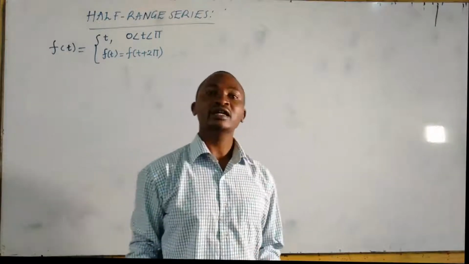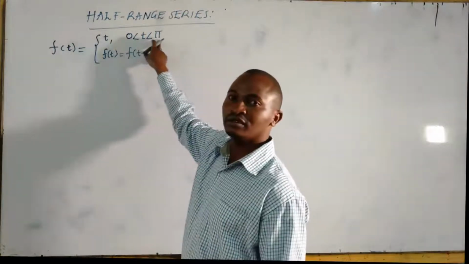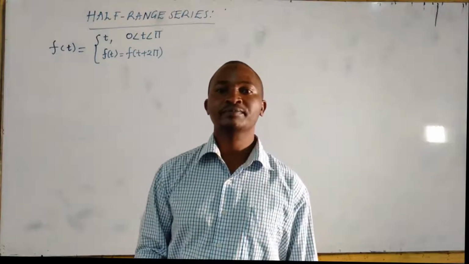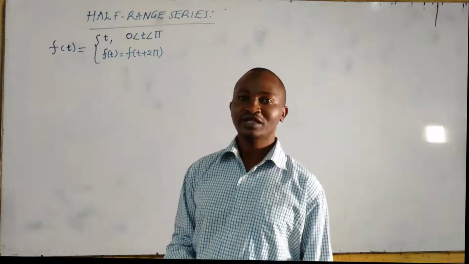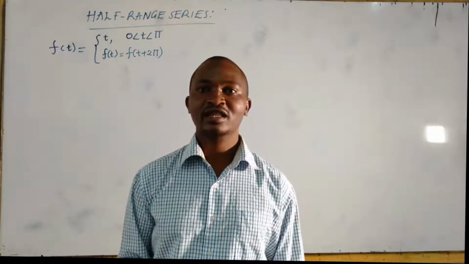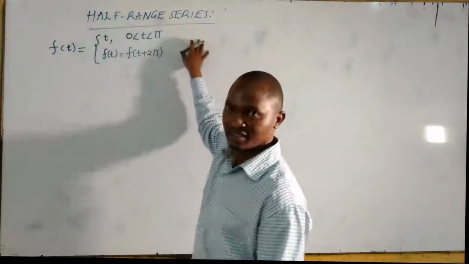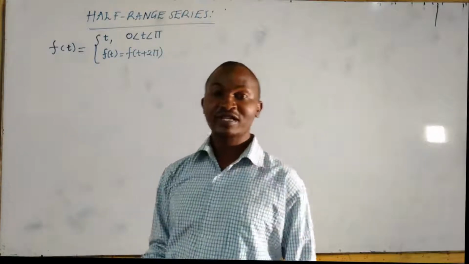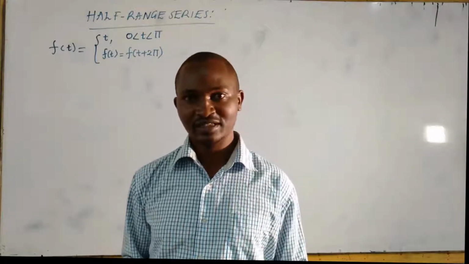You are only given half of the range, that is from 0 to pi, but you are told the function is periodic with 2 pi. It means half of the range is missing. And that's why such kind of a function is called a half range series, because you are only given half of the range. If you are given half of the range, you have to be told how to treat the series in the next exam.